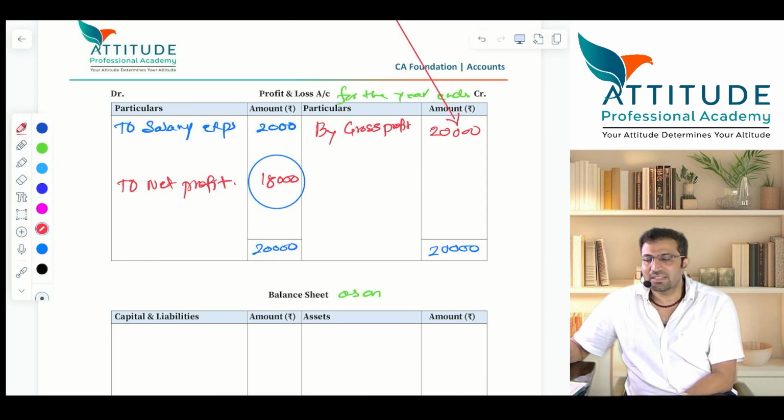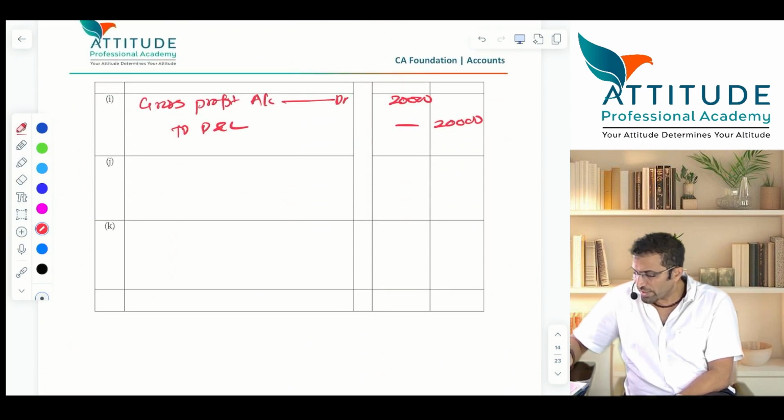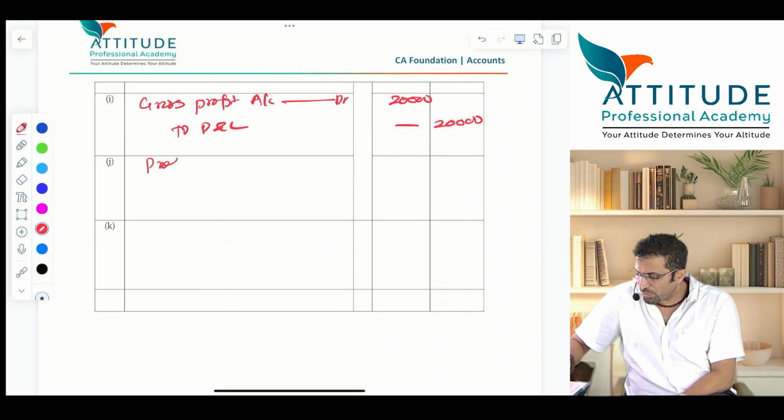Clear? P&L account debit to net profit. All of you got it? Now guys, I'll pass the entry. Please tell me, what did you say? Profit and loss account debit 18,000, to net profit 18,000.